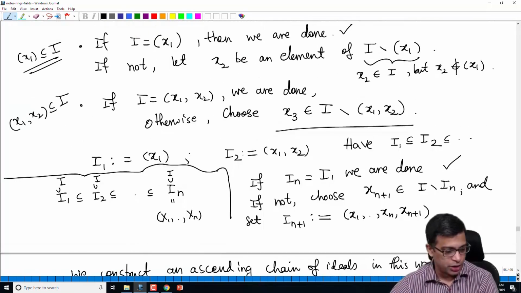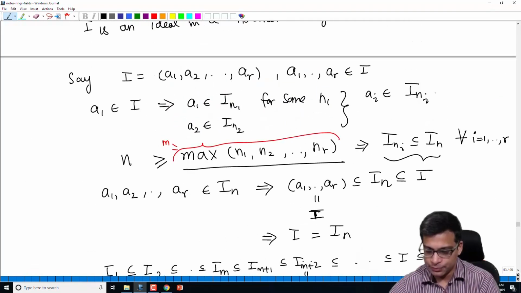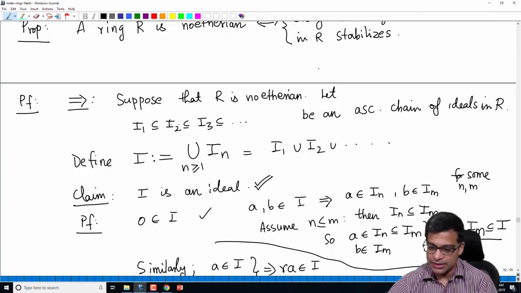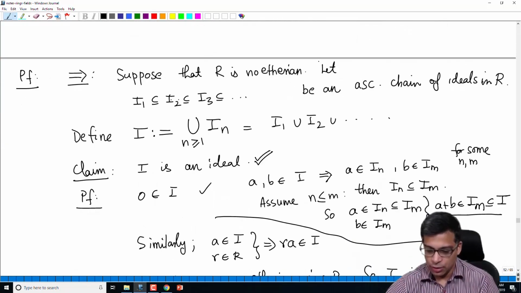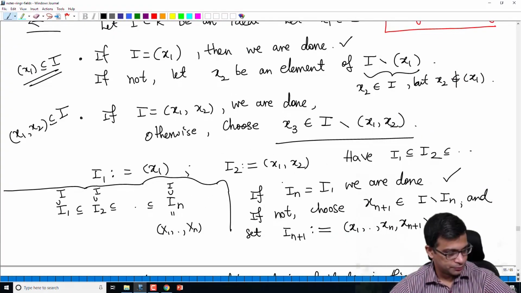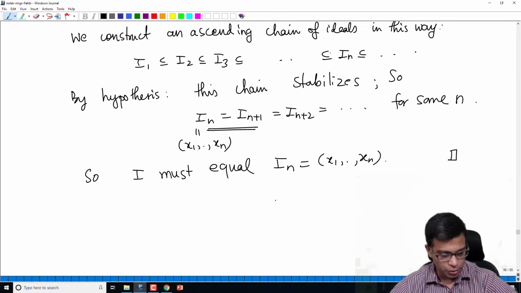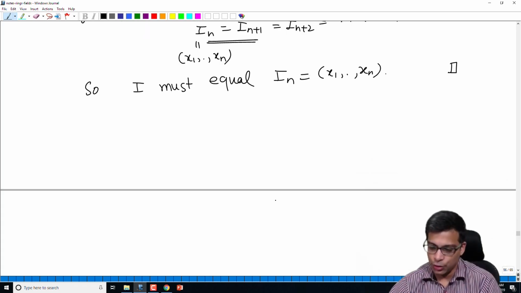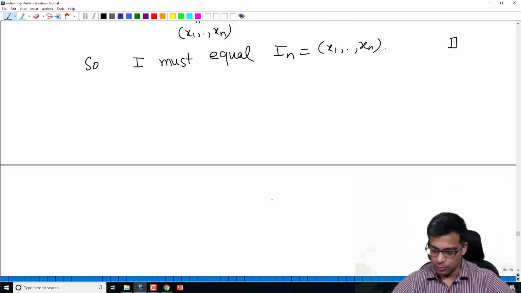So a ring is Noetherian if and only if every ascending chain of ideals stabilizes. Okay, this is useful. So I'll now give two applications of this: two statements about one example and one statement about Noetherian rings, using this alternate characterization of Noetherianness.